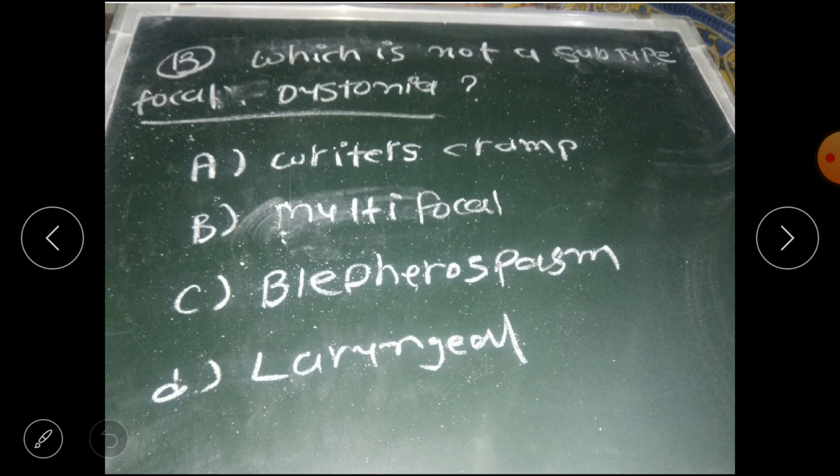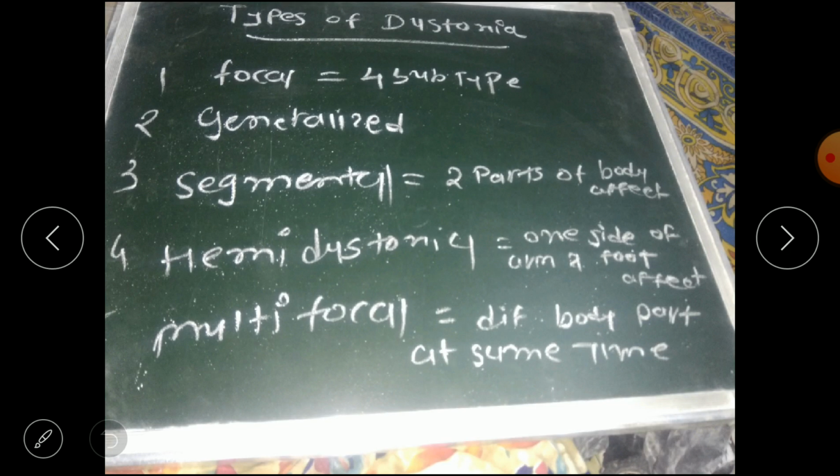The next question is: which is not a subtype of focal dystonia? Okay, first we discuss the types of dystonia. We have 5 types of dystonia: focal, generalized, segmental, hemidystonia, and multifocal. Focal includes 4 subtypes, which we discuss later. Second is generalized, present in the whole body.